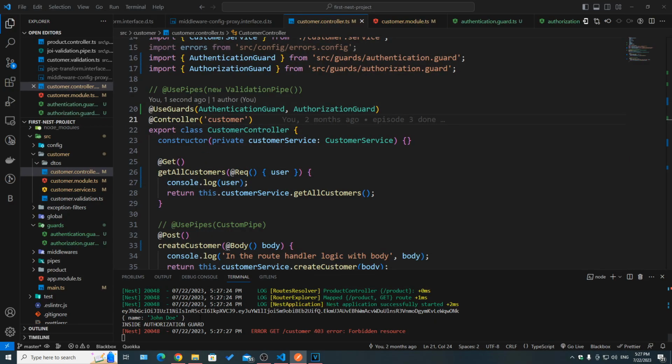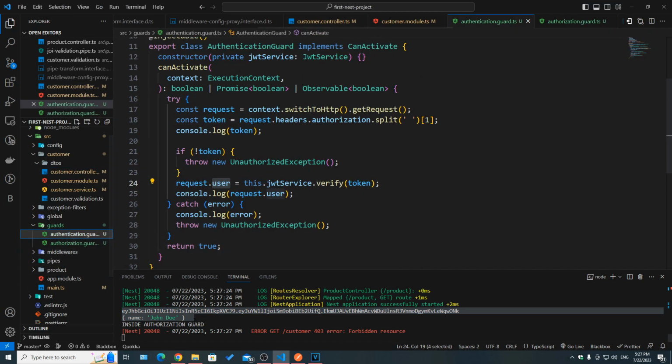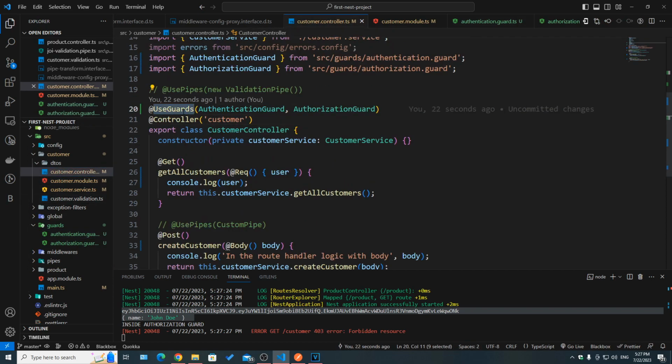If we take a look at the logs, we actually got the token and the actual payload, which are the logs here, console.log request.user and request.user, which are before return true. And then after returning true, of course, useGuards is going to continue, or the request is going to jump to the second guard in our array, which is in this case the authorization guard.